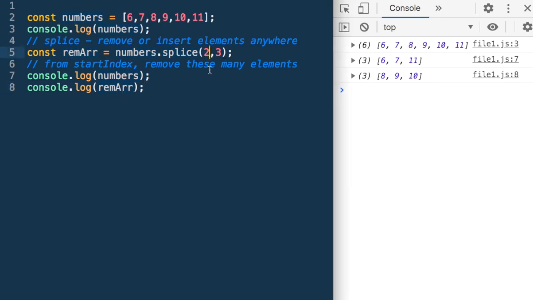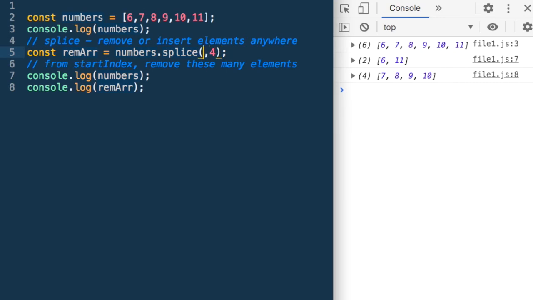Let's look at another value. Suppose I want to remove 4 elements starting from 7. So these are the 4 elements I want to remove. Now what is the starting index that it should start? What is the index of 7? It is 1. And how many elements do I want to remove? 4. Let's do it. So now 4 elements starting from 7, which was the index 1, have been removed, and 6 and 11 is numbers, and these are the removed elements.